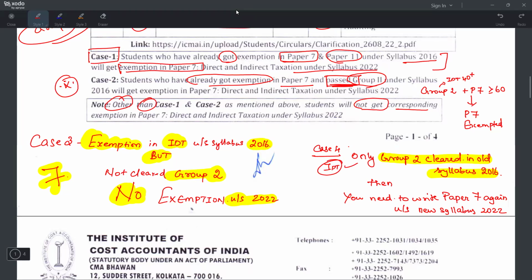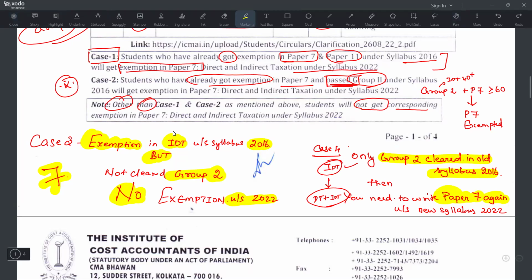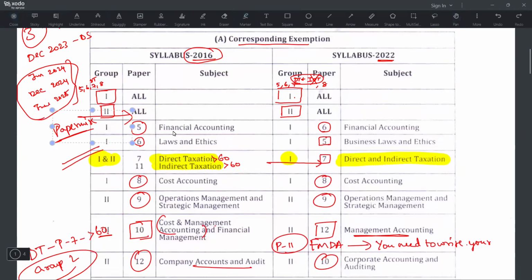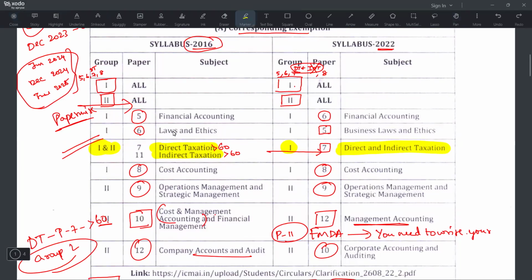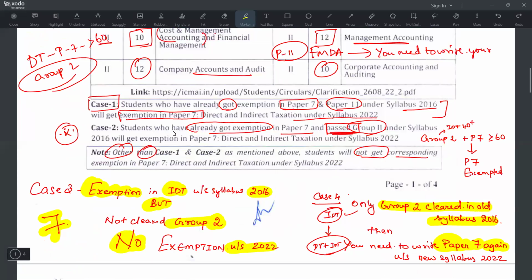Is it right? But at the time of conversion, you need to appear in DTIDT, the same combo under the new syllabus. It means paper 7, you need to write again. Irrespective of having cleared, you need to write this paper again, because the exemption is given only if you clear group 2. So you need to appear in group 1 again along with your IDT paper.